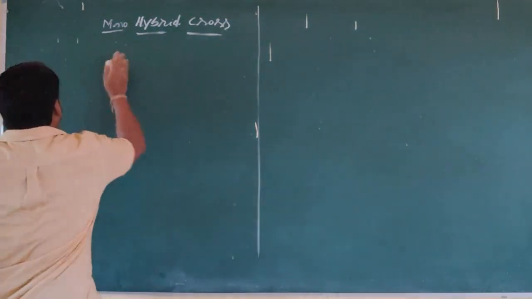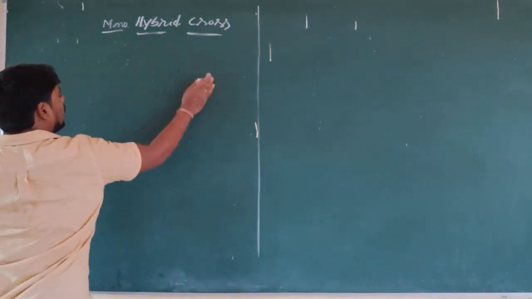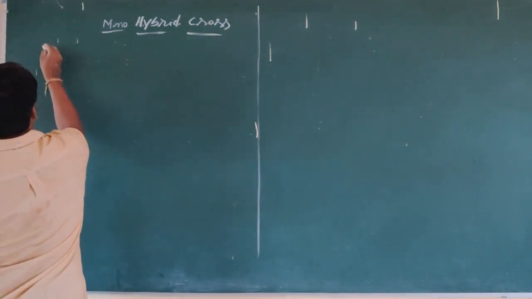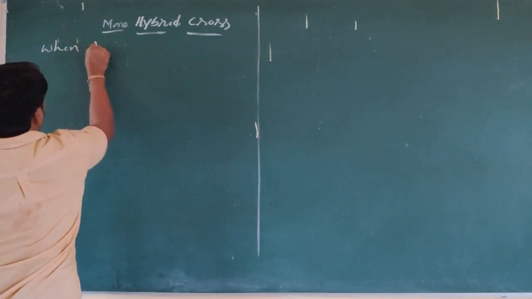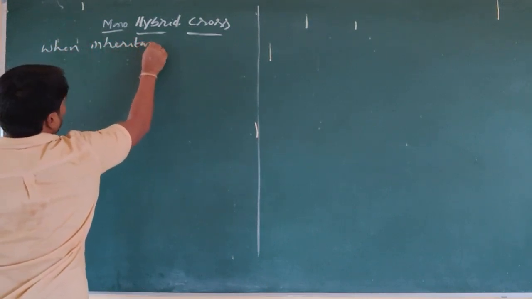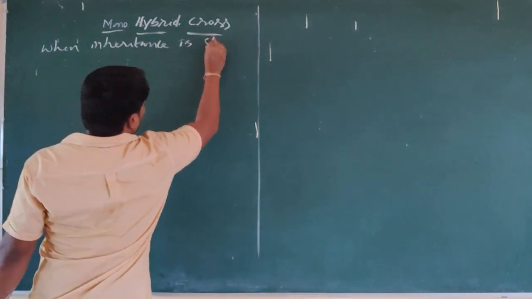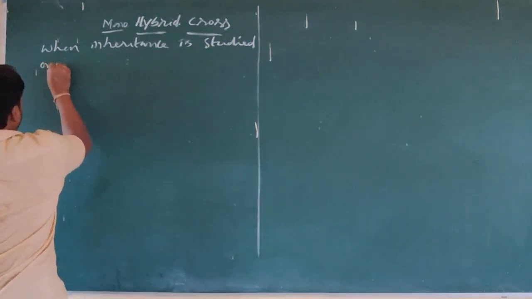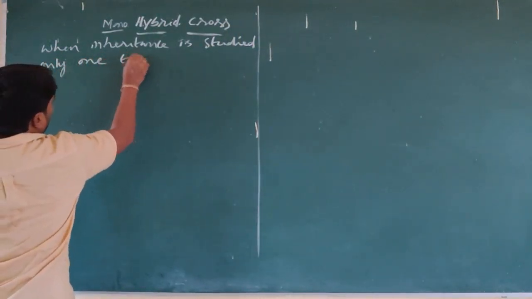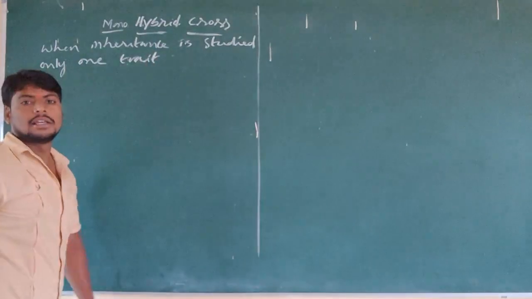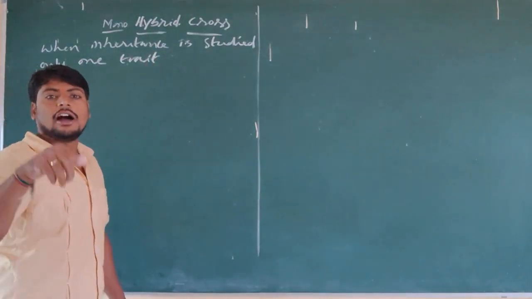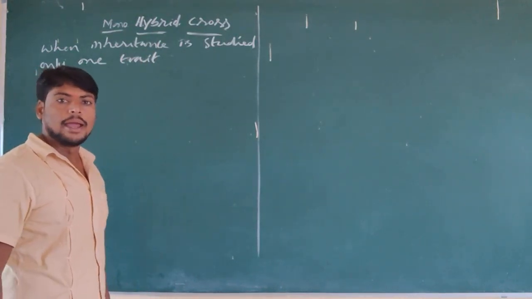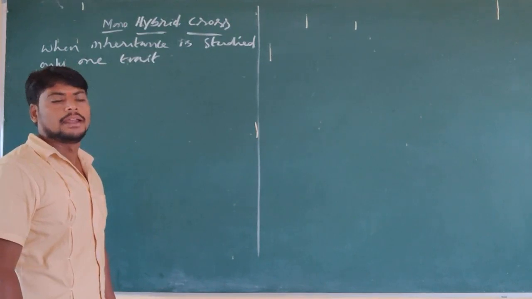So for this monohybrid cross, what did he conduct in his experiment? Where inheritance is studied, only one trait is studied. That is called monohybrid, and the crossing of only one character or only one trait is called a monohybrid cross, which was experimentally proved by Mendel.